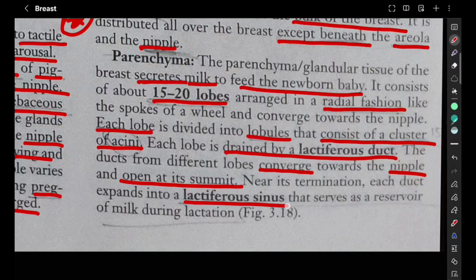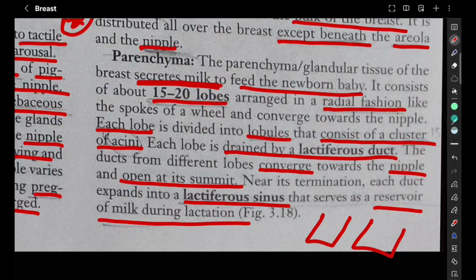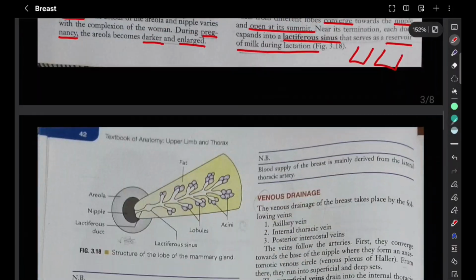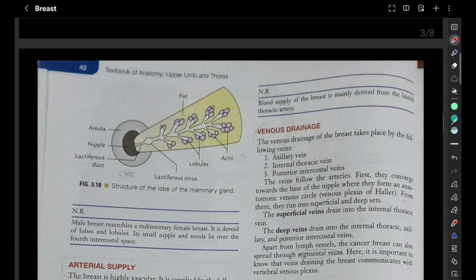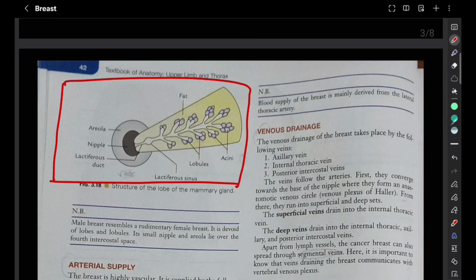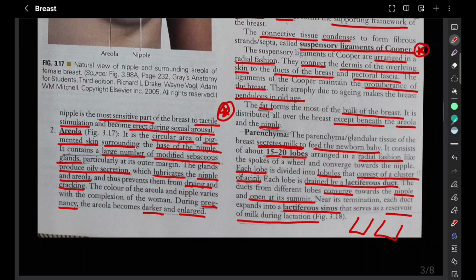Near the termination, the duct expands into the lactiferous sinus, which acts as a reservoir of milk during lactation. So the parenchyma is going to secrete milk. Totally we have 15 to 20 lobes. So where are these lobes? This is the structure of one single lobe. Like this you have 15 to 20 lobes, and they are arranged in radial fashion.